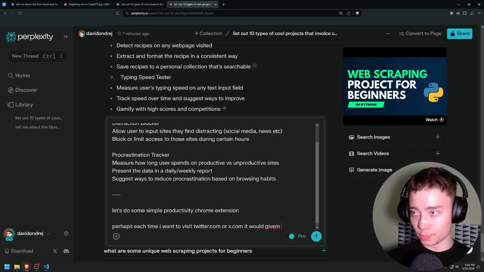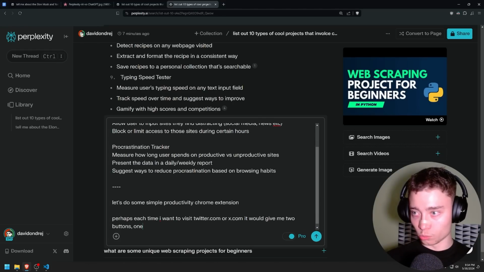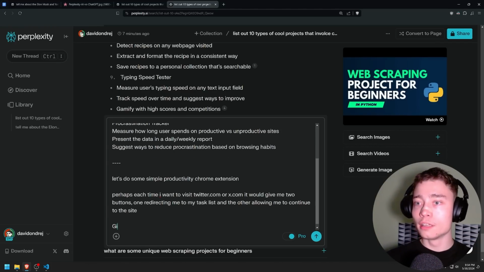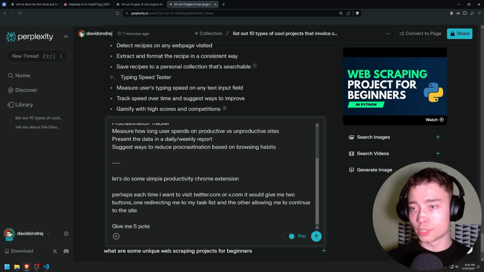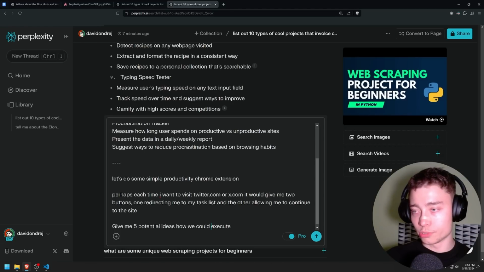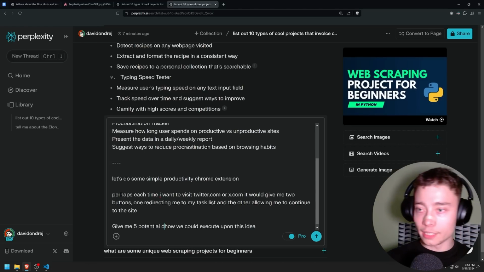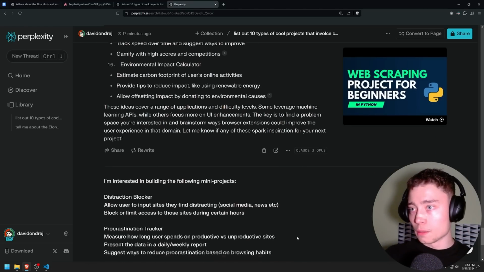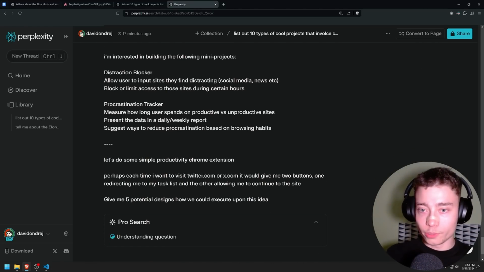It would give me 2 buttons, one redirecting me to my task list, and the other allowing me to continue to the site. Give me 5 potential ideas how we could execute. Okay, actually, probably should not use idea. How we could execute upon this idea. 5 potential, let's say, designs. Okay. Now we're getting more specific, and we're gonna get into building.